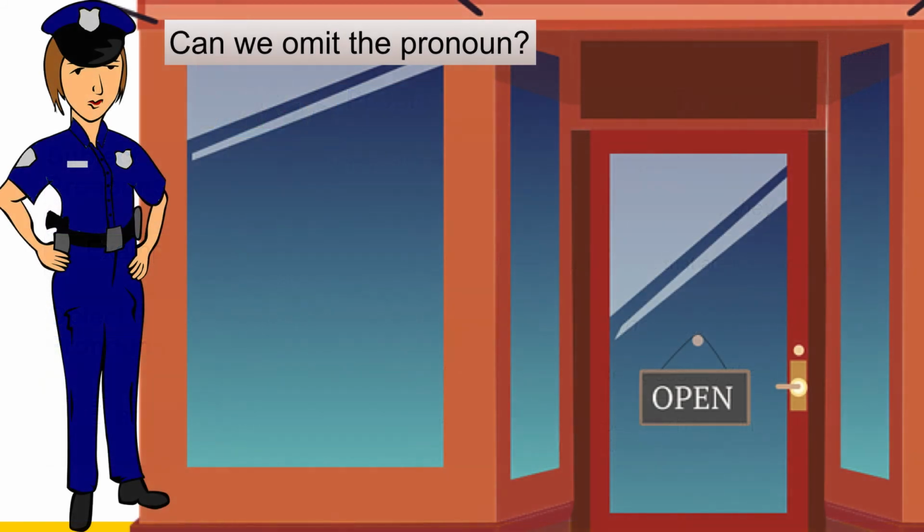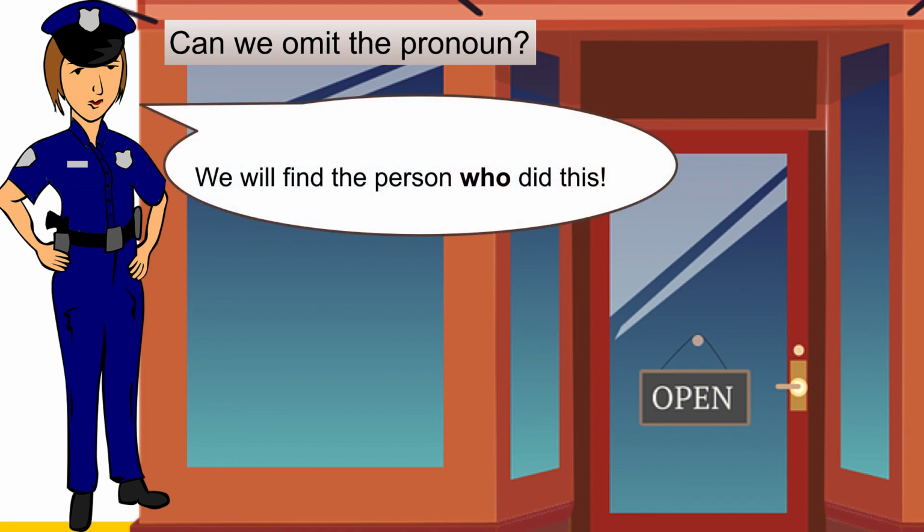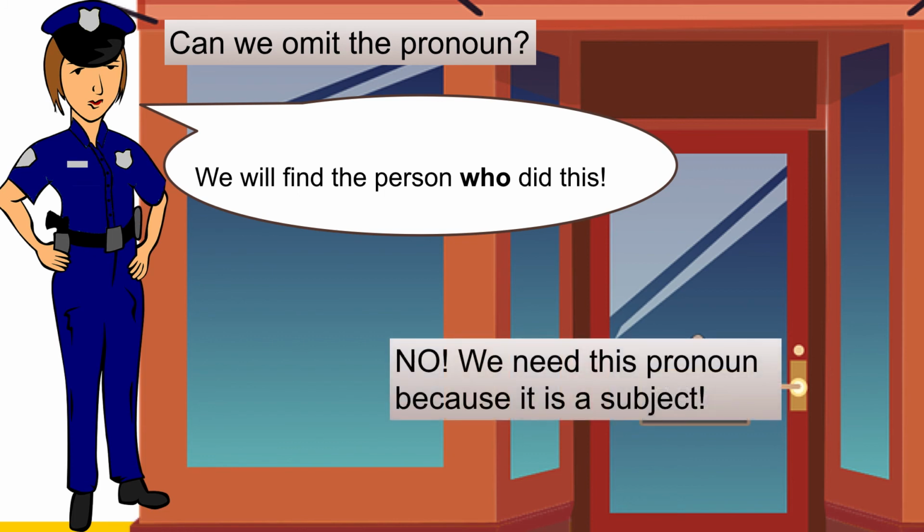Let's try a quick practice. Can we omit or take out the pronoun in these sentences? We will find the person who did this. No, we can't take who out. We need this pronoun because it is a subject. And we know that because it is followed by a verb, did.